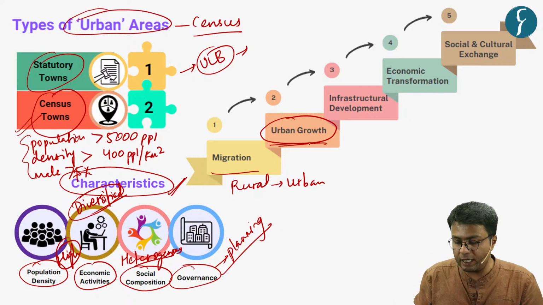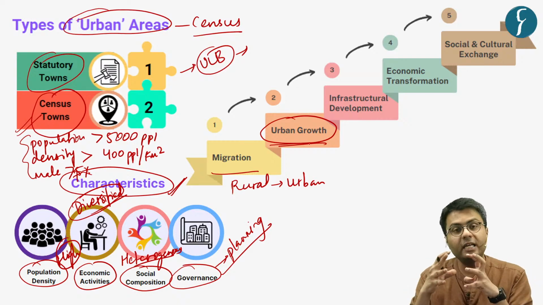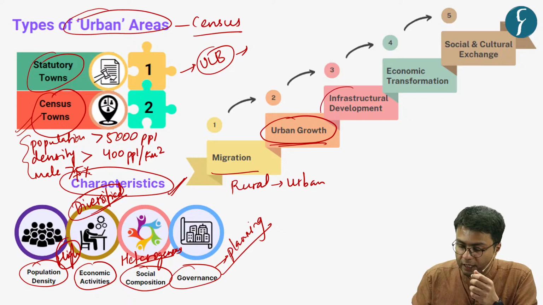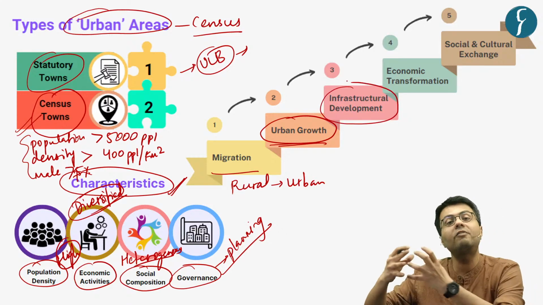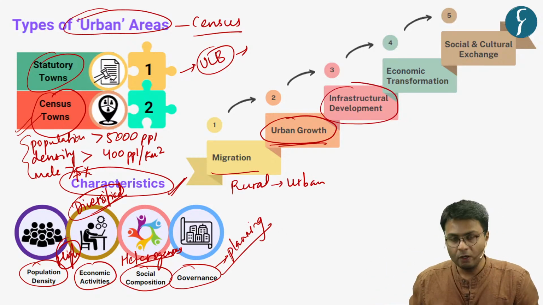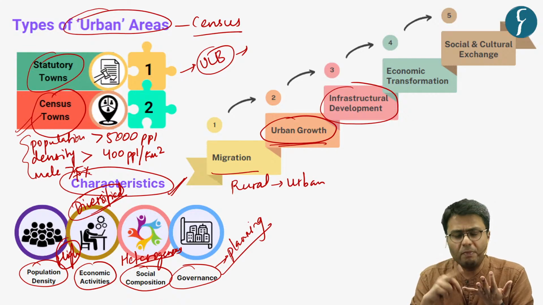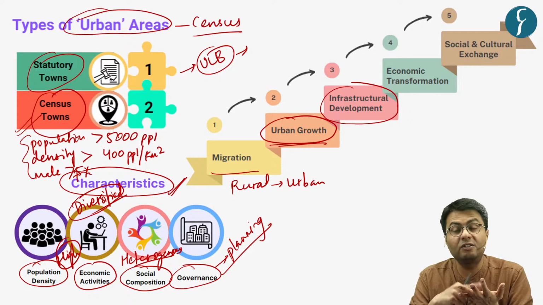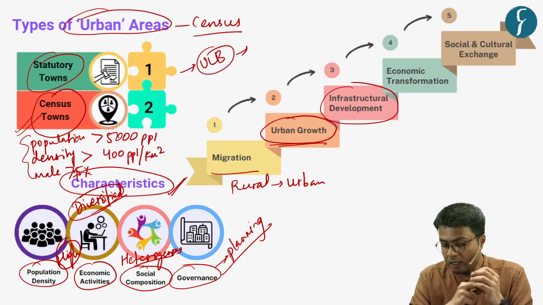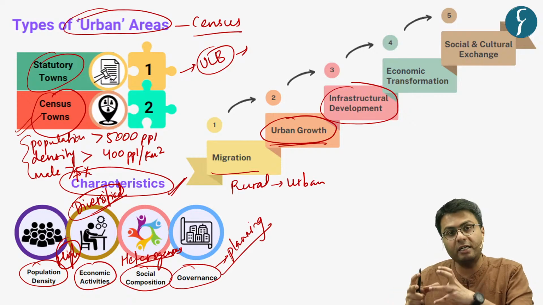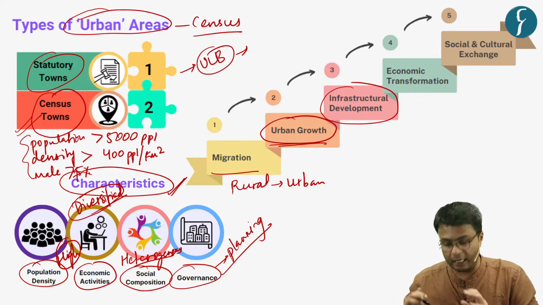Naturally, to supplement this geographical and economic growth, we need a higher level of infrastructure development. For example, we witness roads, bridges, public transport, sanitation, and housing projects. These are just highlights of how much infrastructure development you have to undertake in urban areas.